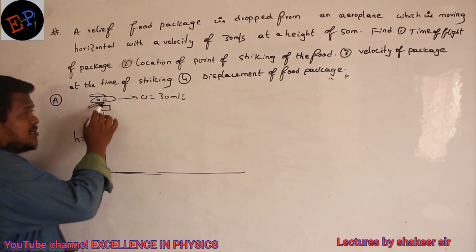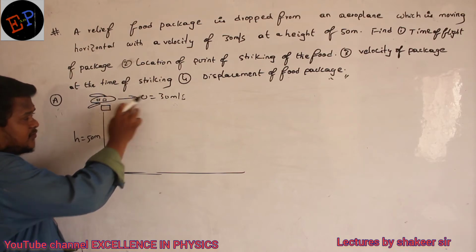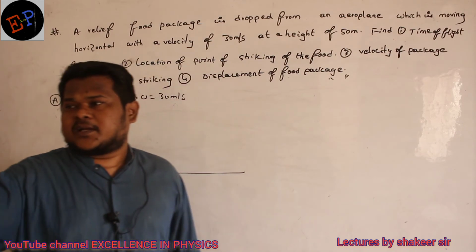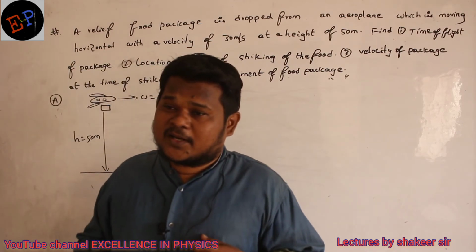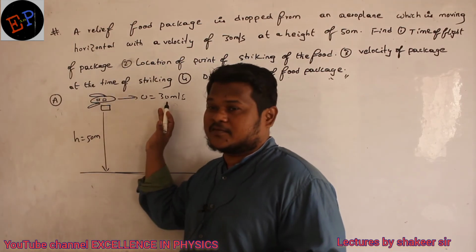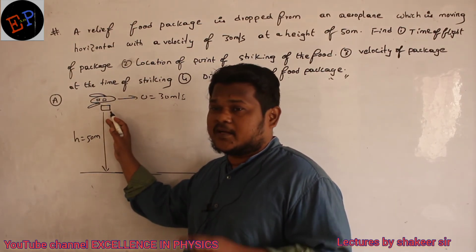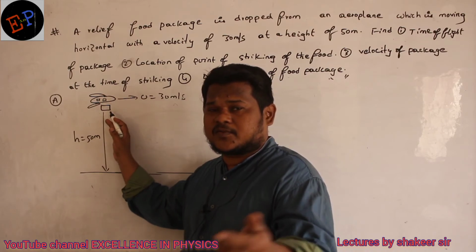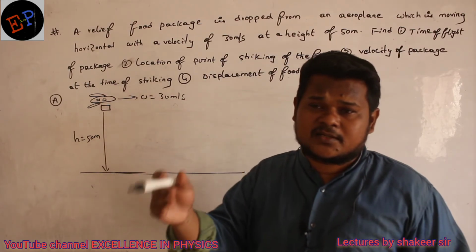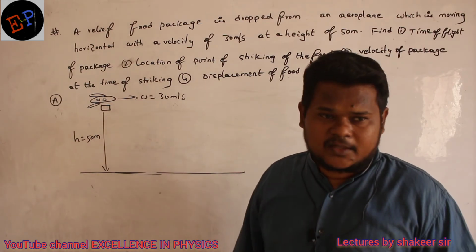See, what is the initial velocity of the aeroplane? The food packet also will have the same velocity initially. If I am running, then the pen in my pocket also will have the same speed. Similarly, if the aeroplane is moving with a velocity of 30, initially the food packet was present inside the aeroplane. So what is the initial velocity of the food packet? That is also 30 only, in the direction of the aeroplane.